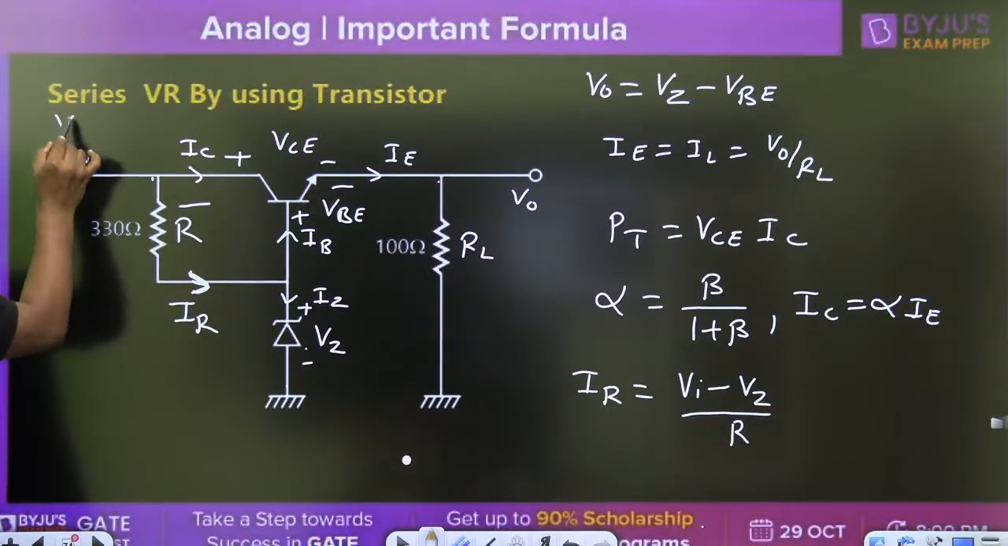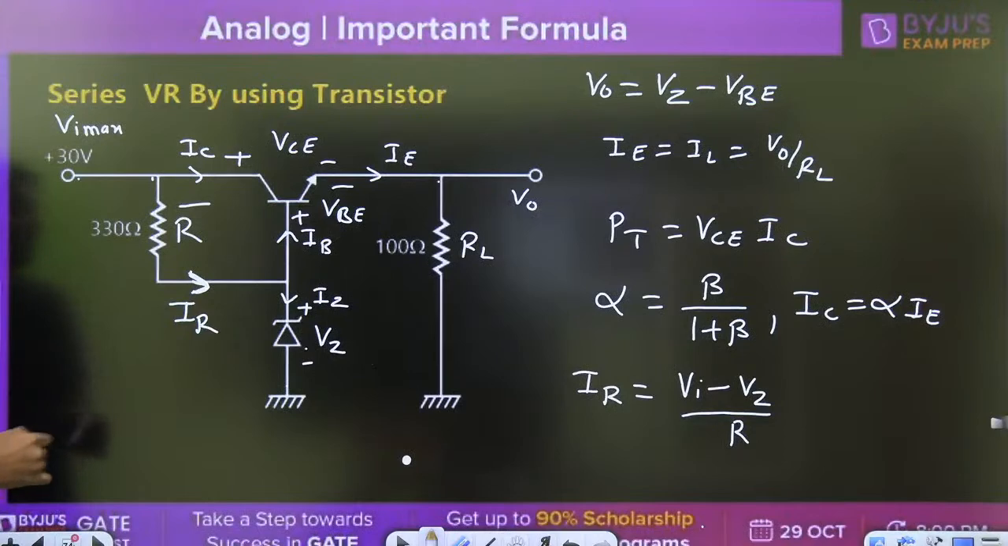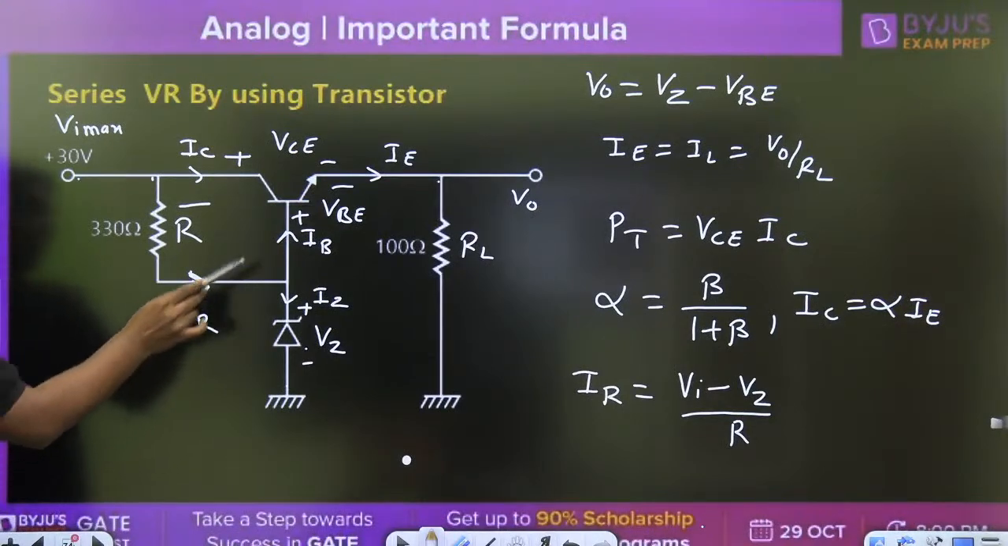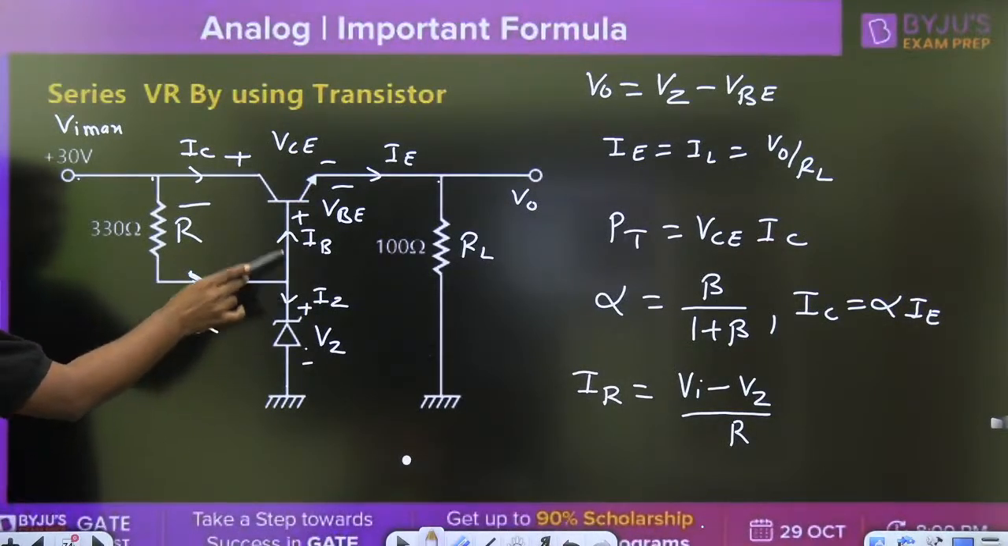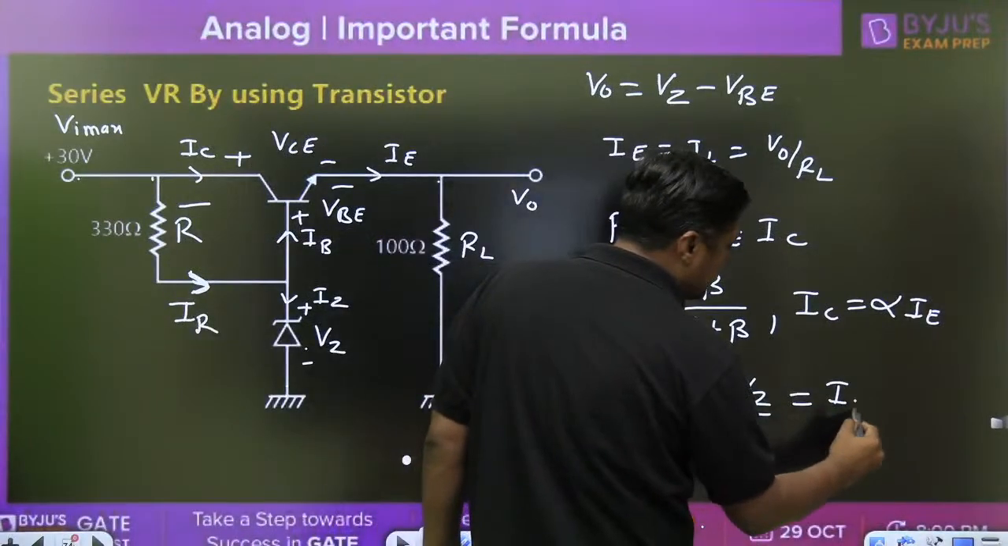Always you have to use the maximum here. Why maximum? Because it will give you the maximum power dissipation. First you will get the IR. IR is equal to IB plus IZ.